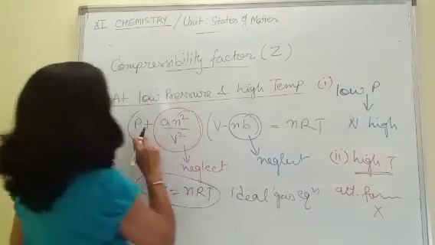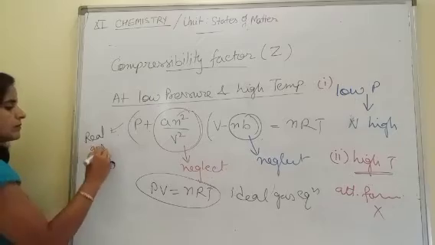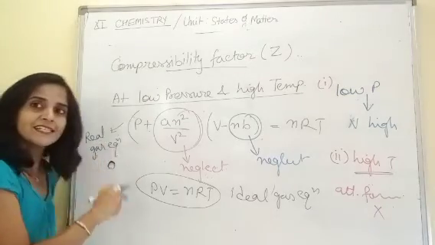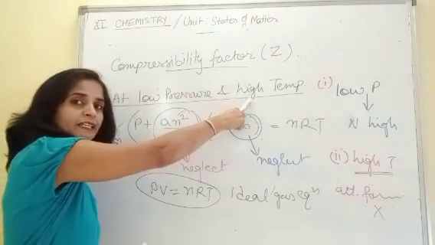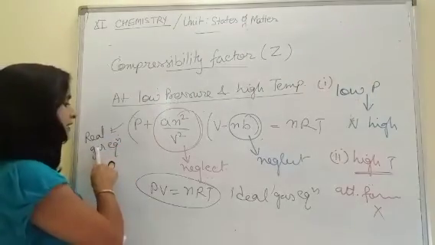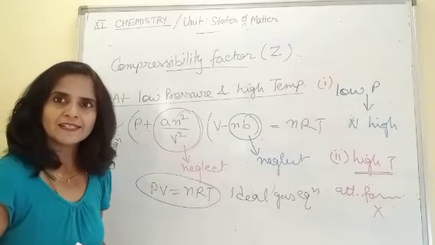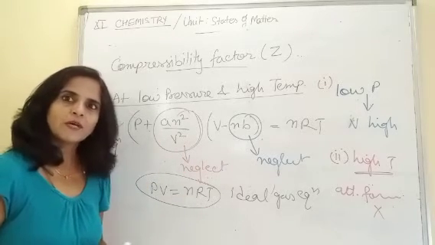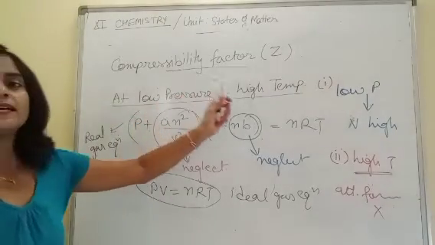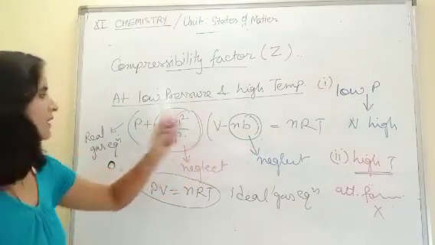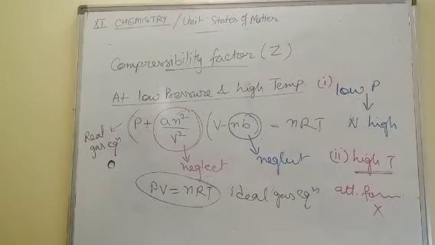And initially this was the real gas equation. So hence it is proved that at low pressure and high temperature, a real gas starts behaving like an ideal gas. Clear this point? I am repeating, at low pressure and high temperature, a real gas starts behaving like an ideal gas.